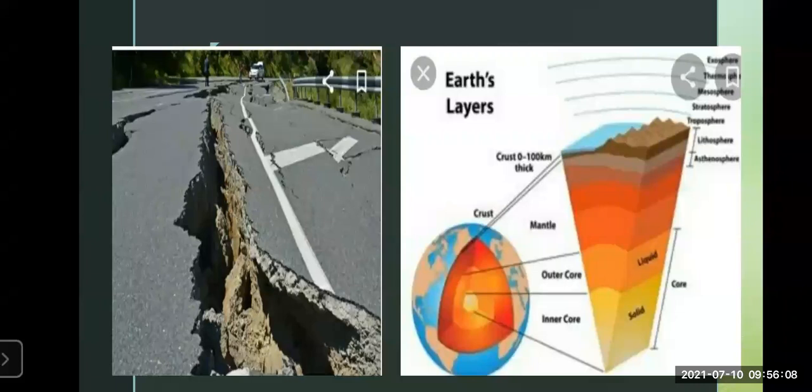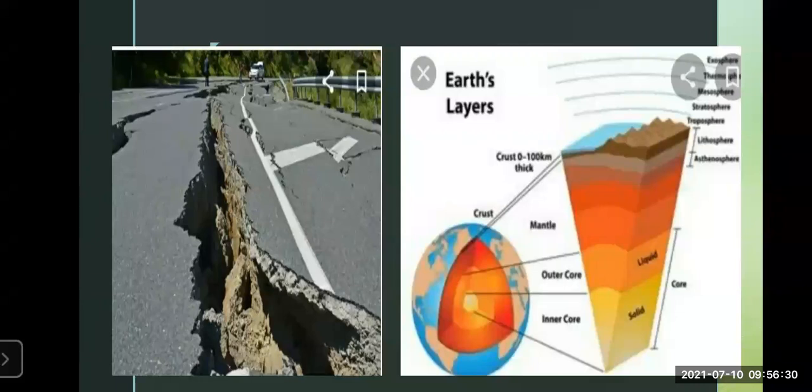Now, what is an earthquake? Because of the movement occurring in the interior of the earth, tremendous tension is created on the earth's crust. When this tension goes beyond the limit, the energy is released in the form of waves.